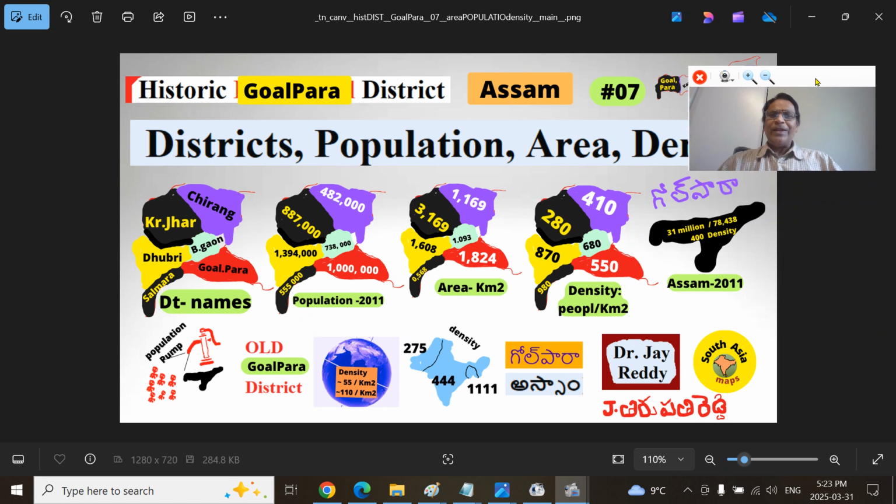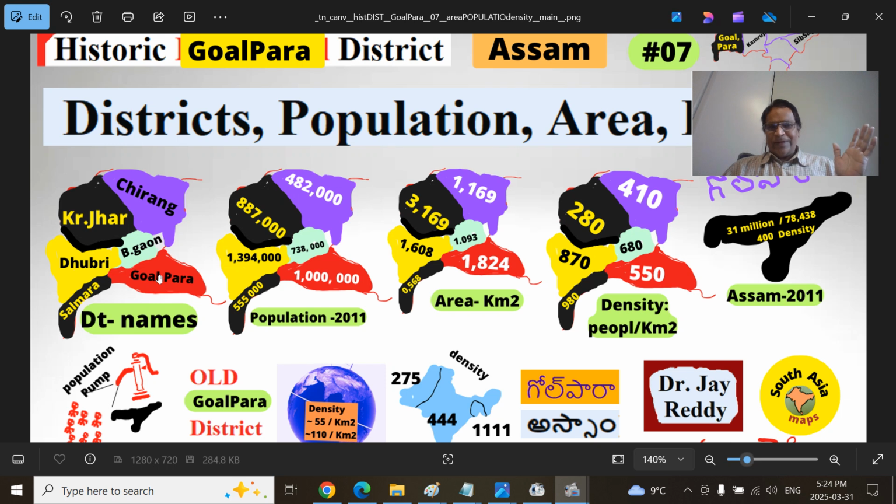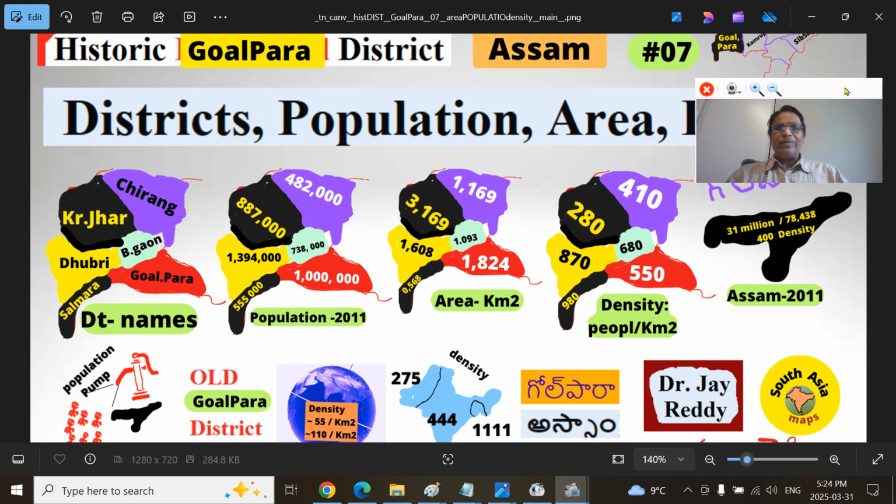With that introduction and broader understanding, this is the historic Goalpara region. So there are 6 districts now. Because the Goalpara, this is the residuary Goalpara, and other important district is Dhubri, from which South Salmara is carved out. So you have 3 here: Goalpara, Dhubri, South Salmara. And from Goalpara, Kokrajhar were carved out. From Kokrajhar and other regions, Chirang and Bongaigaon carved out. This is the Borderland or Boro people reside there in this part. So we have 6 districts here, and the same 6 districts will be following.